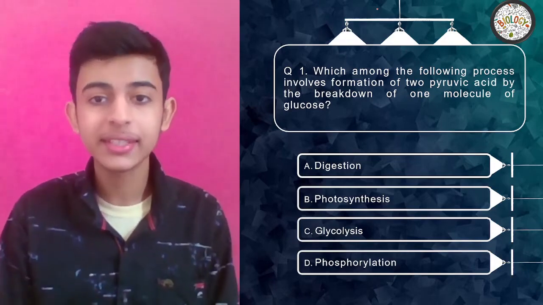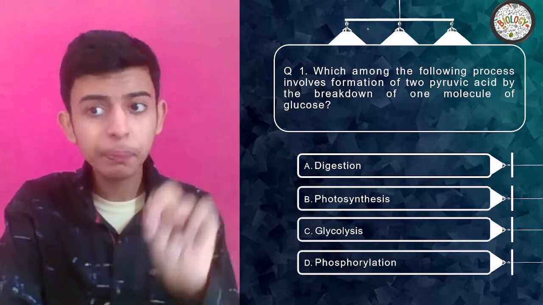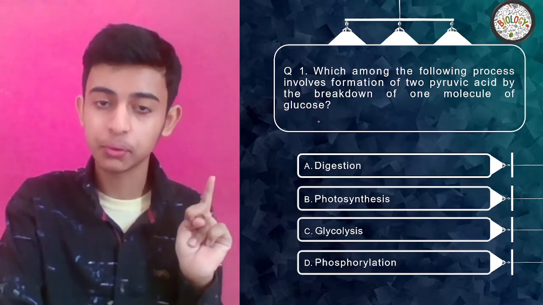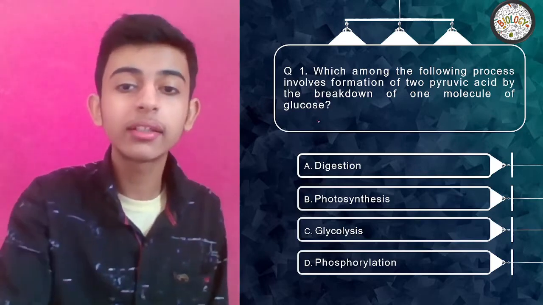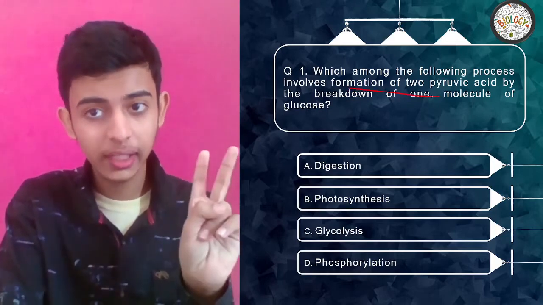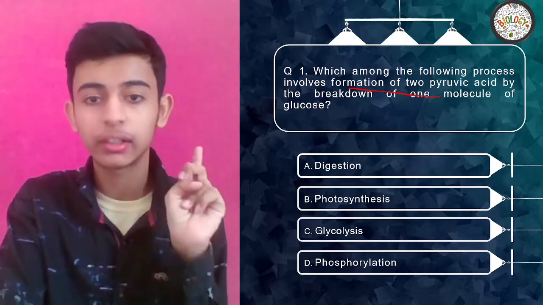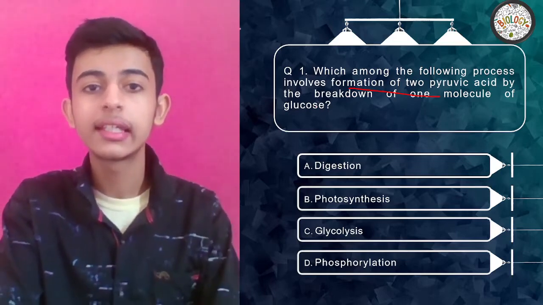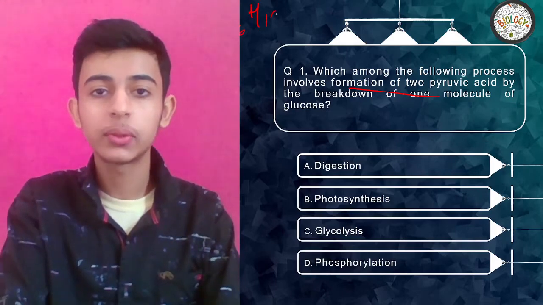Which among the following processes involves formation of 2 pyruvic acid by the breakdown of one molecule of glucose? What did you understand through this? They are asking about formation of 2 pyruvic acid from the breakdown of one glucose molecule. What is the formula of glucose? Let me know in the chat. It is C6H12O6.